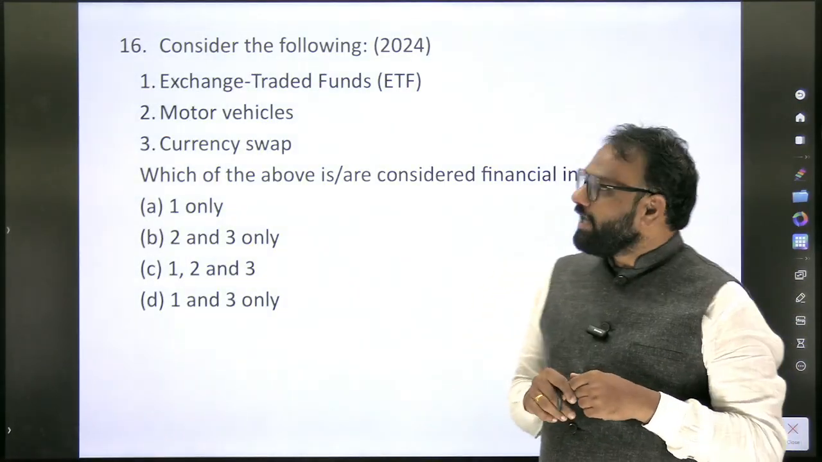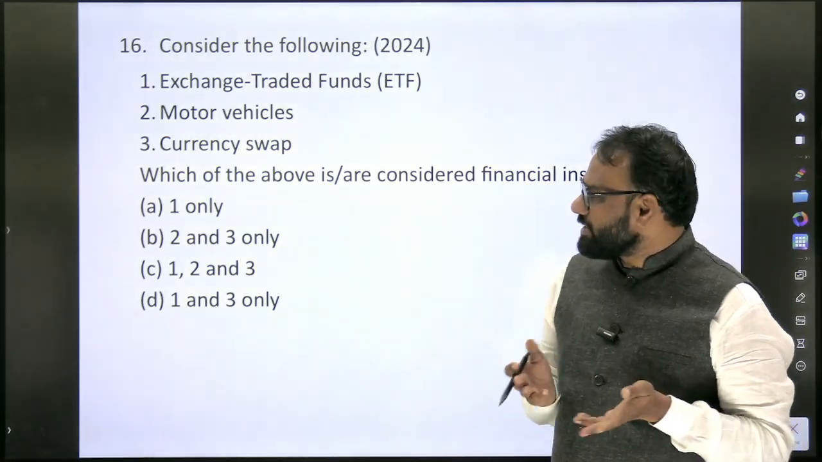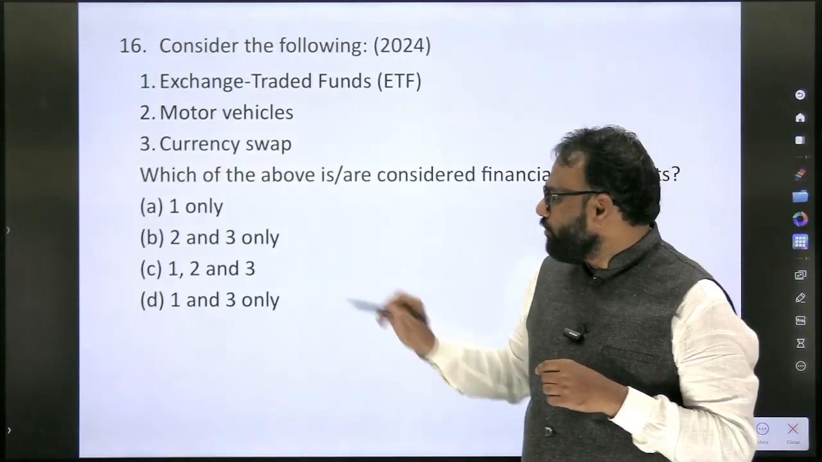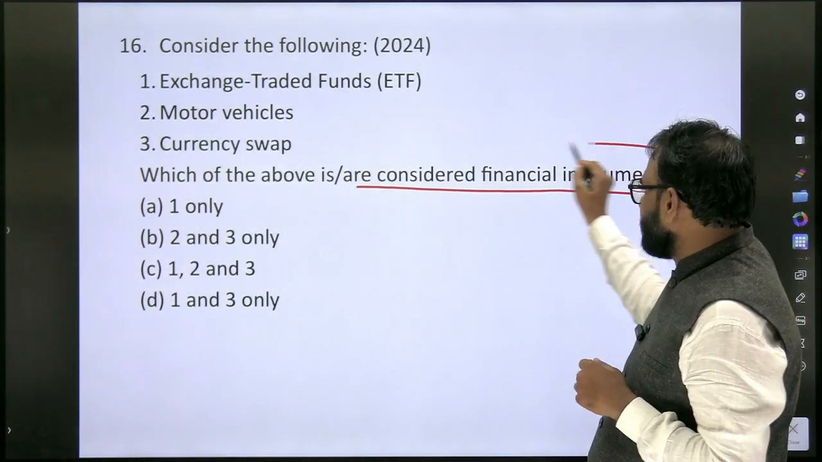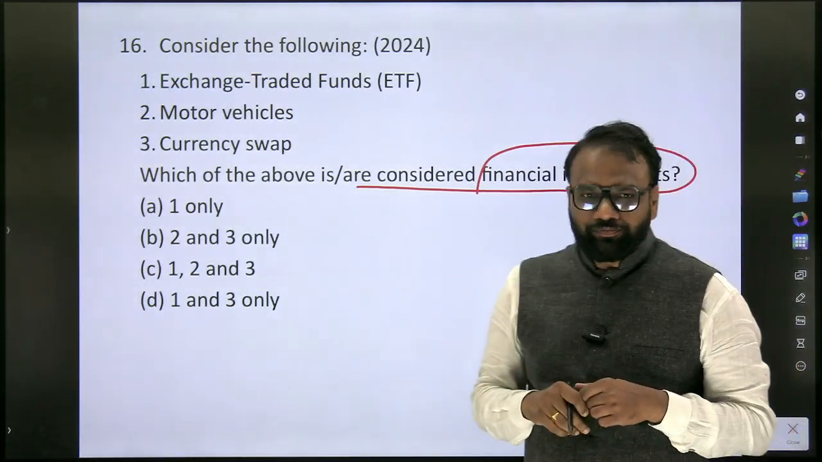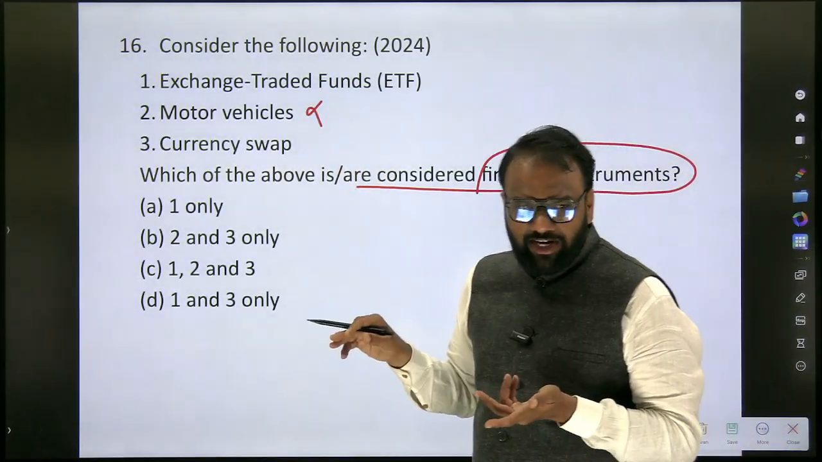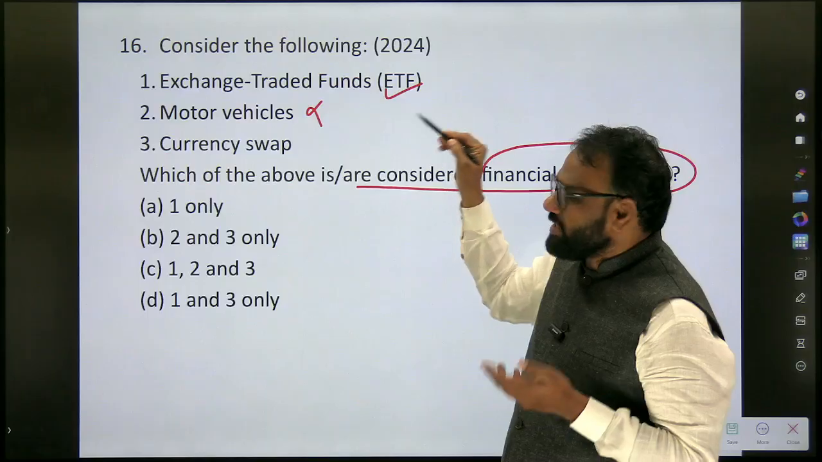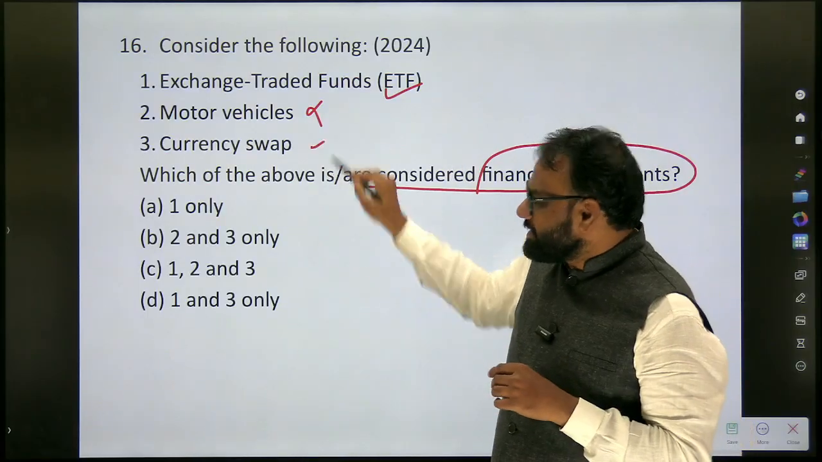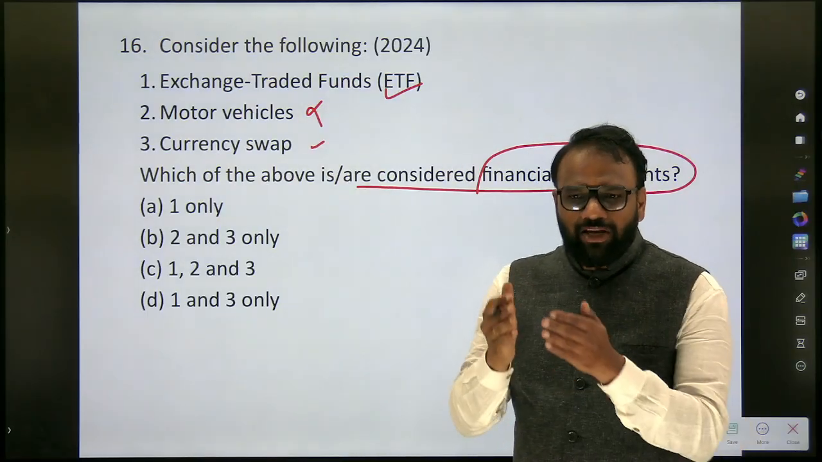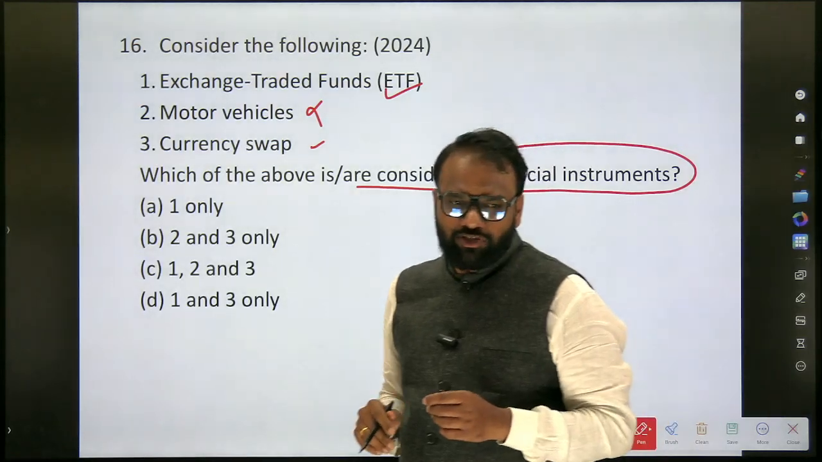Consider the following: exchange traded funds, motor vehicles, currency swap. Which of the above is or are considered financial instruments? Here, we already know the answer. Motor vehicles cannot be considered a financial instrument. Exchange traded funds are a financial instrument. Currency swap is a financial instrument. Similarly, we can make out a few more examples of financial instruments.